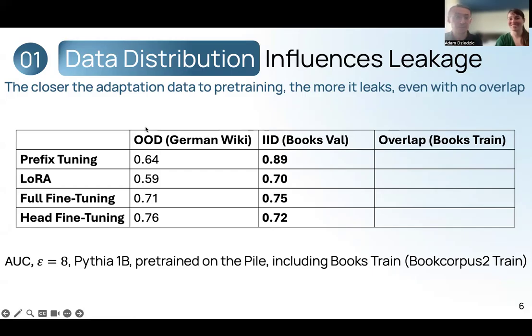The IID data is from the same distribution as pre-training, but not seen during pre-training. What we observe is that the IID data leaks substantially more than the OOD data. What's more, the IID data is as vulnerable as the overlapping data. Thus, the privacy risk is highly influenced by distributional proximity of the data and not only by the theoretical guarantees. This means that in practice, if we adapt a model that was already pre-trained on similar data to our adaptation data, then the practical privacy leakage is higher.